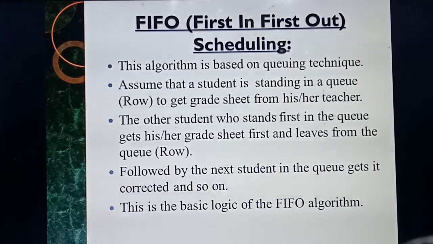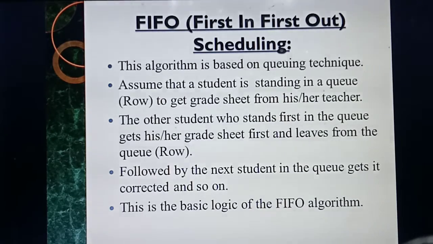Then roll number 2 will come to the front. That person will get the mark sheet, and after getting it, roll number 2 also moves to his or her place, isn't it? So that concept is called FIFO, first in, first out. Whoever is standing at the first, that person or that process will get the job first. After that job is completed, the person will move and sit outside. Understood? Same concept.